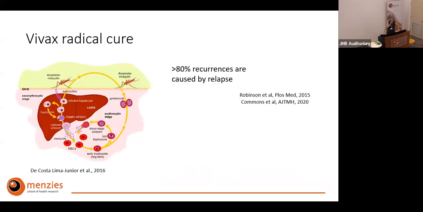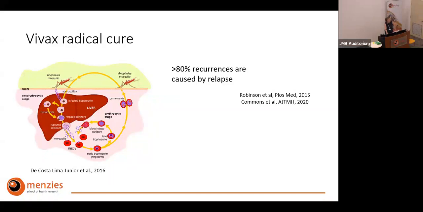So radical cure is used for Vivax malaria. Vivax malaria has this very interesting feature of being able to form what we call dormant liver stages or hypnozoites that stay in the liver and can relapse weeks or months after the initial infection. And at least in some areas, up to 80% of the acute presentations are caused by those relapses.